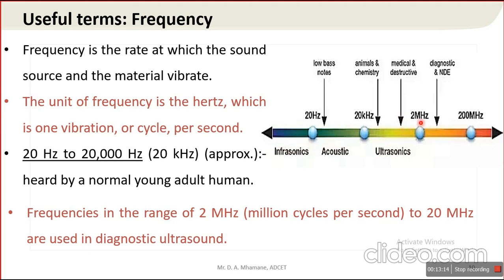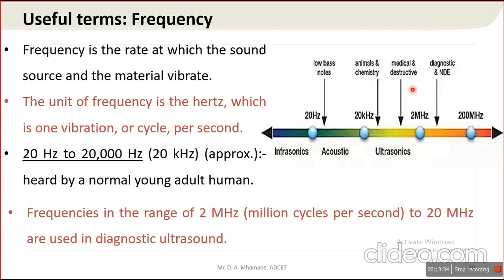So 2 megahertz to 20 megahertz, this range of frequency is used in diagnosis and NDE, that is non-destructive evaluation or examination.